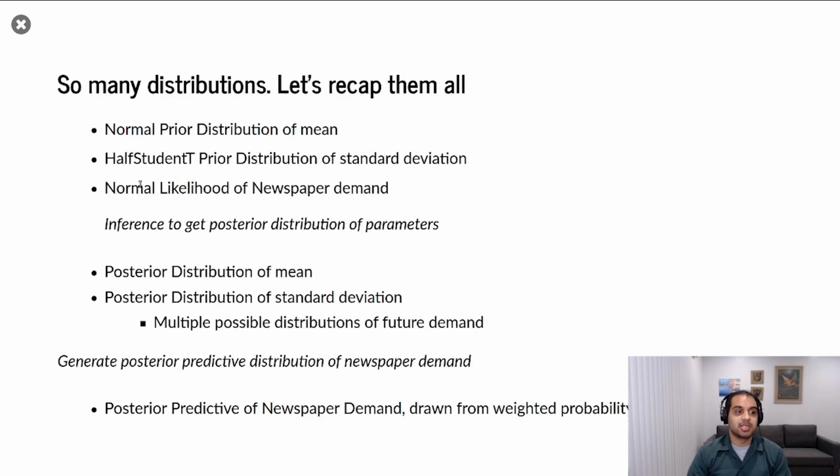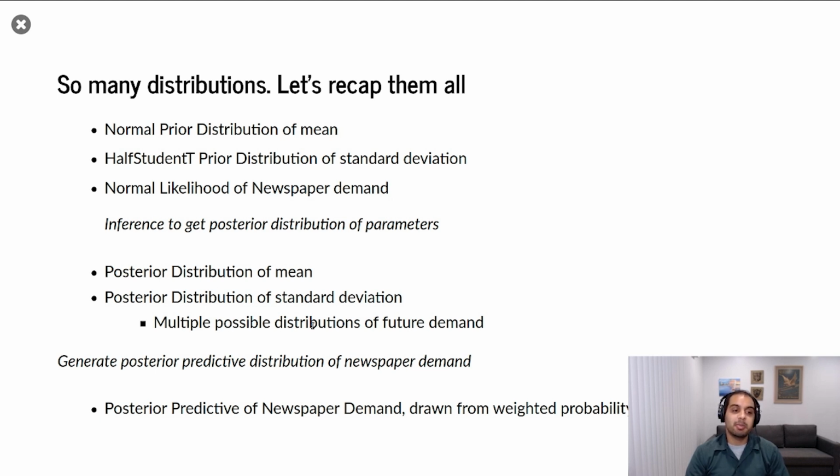I know these are a lot of distributions. So what I'm going to do is recap them all on this slide. The Bayesian statistics lets us characterize, using human experience, the prior distributions before we have any data about what newspaper demand could be, what we think before we've seen the data. It lets us characterize what we think the distribution of newspaper demand is. So in this case, we think the distribution is a truncated normal. We use inference to get our posterior distributions, which means combine our model, our priors, and our data to get mathematical estimates of what the distribution of the mean and standard deviation could be.